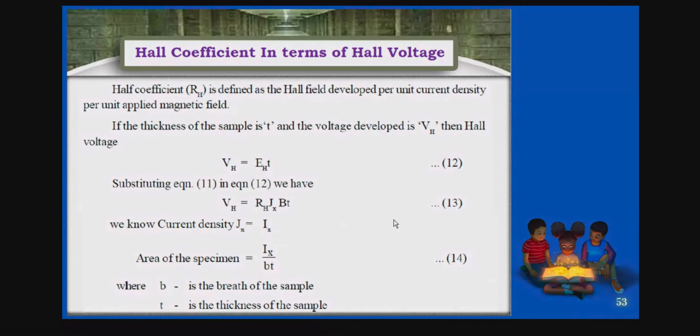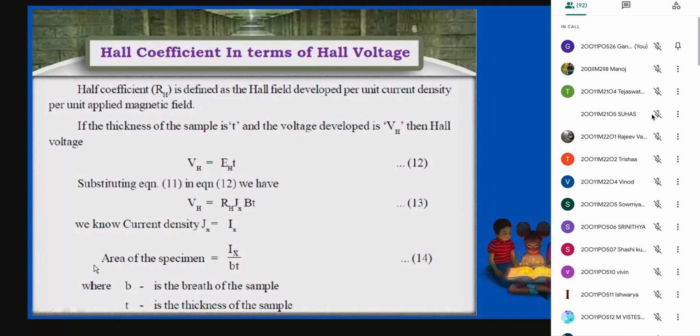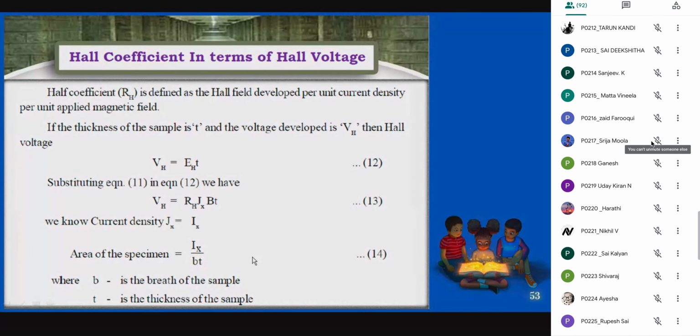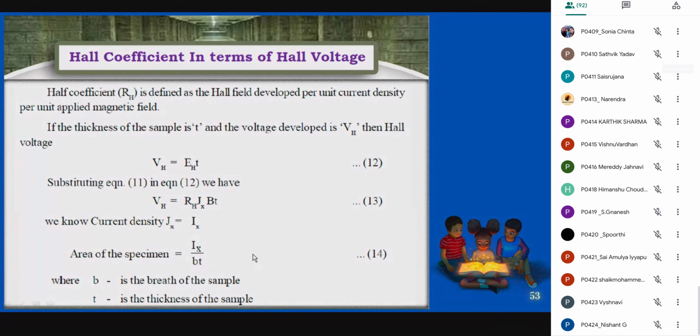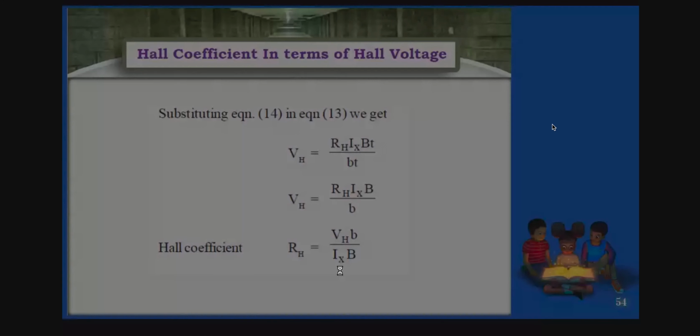Now you can have the other equations. We know that current density is equal to Jx, isn't it? Considering the area of the specimen or sample, we can have I by bt, where b is the breadth of the material and t is the thickness of the sample. Making use of these equations.